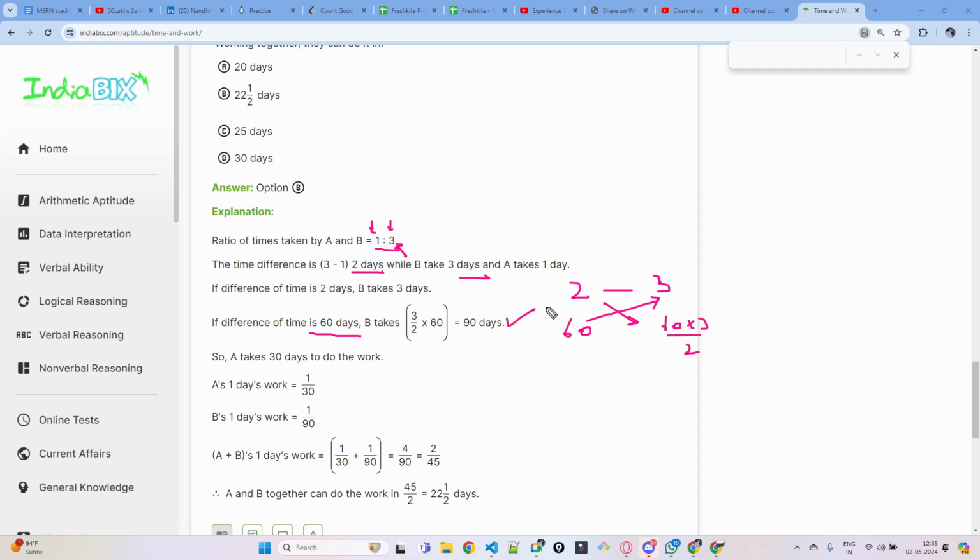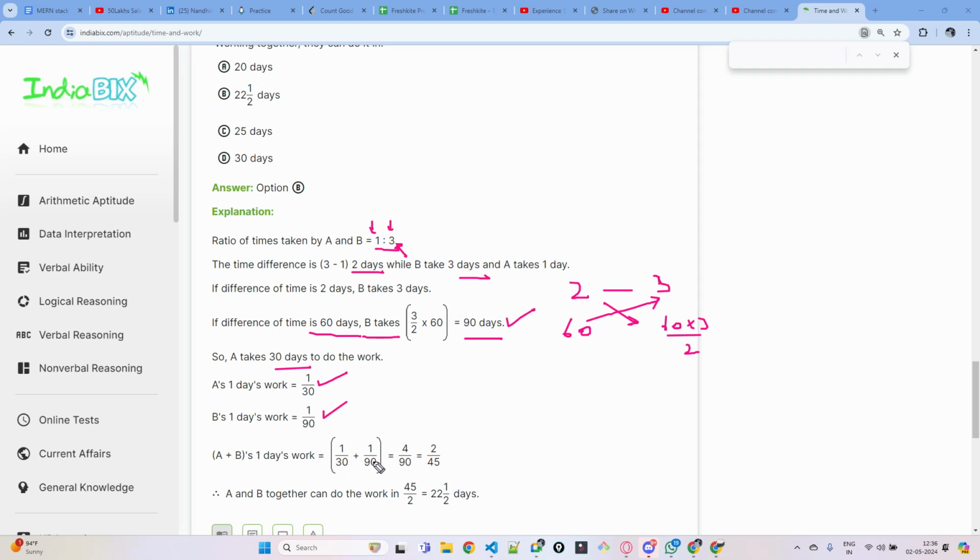So basically for this problem, you need to find how many days B takes. So B takes 90 days. If B takes 90 days, how many days will A take? 60 days less, which will be 30 days. So A's 1 day work is 1 by 30, B's 1 day work is 1 by 90. Both have to work together, and they are asking how many days.